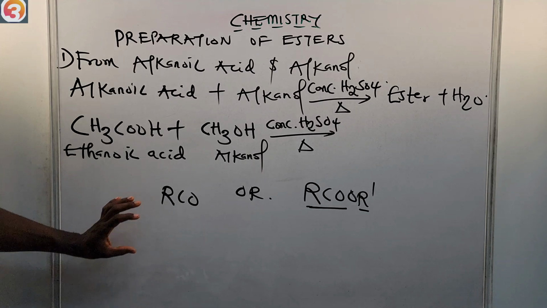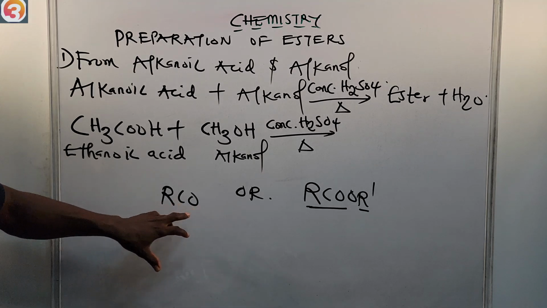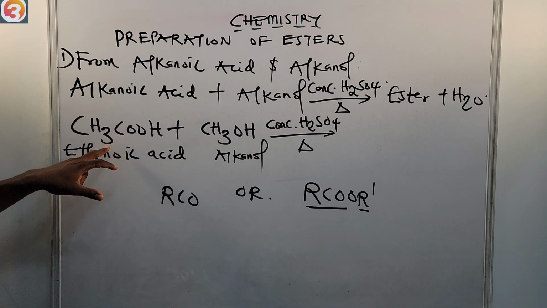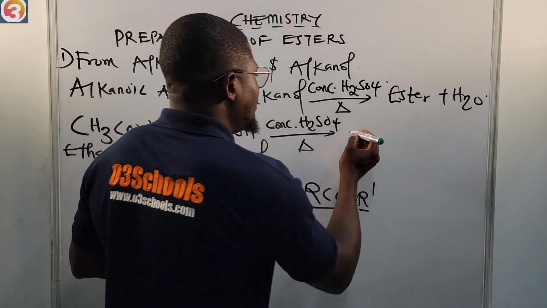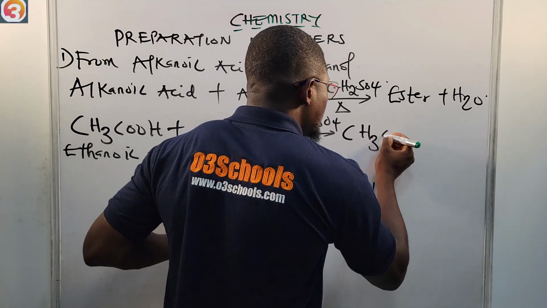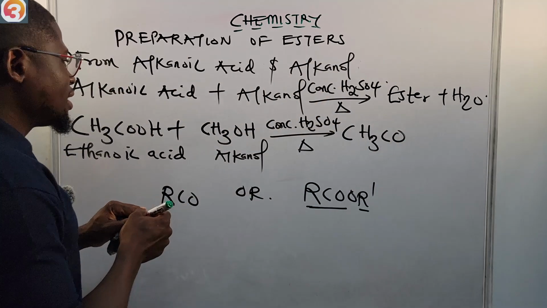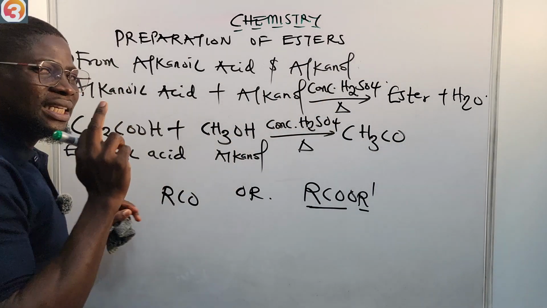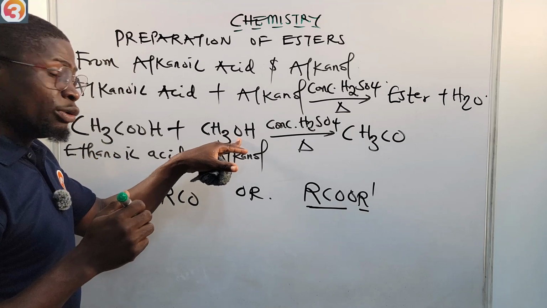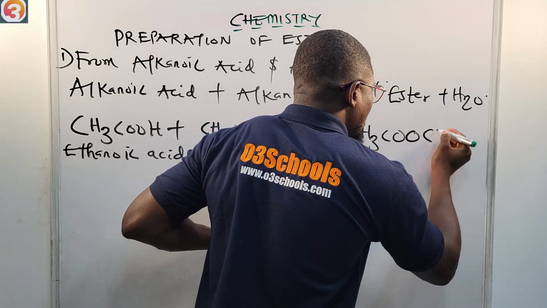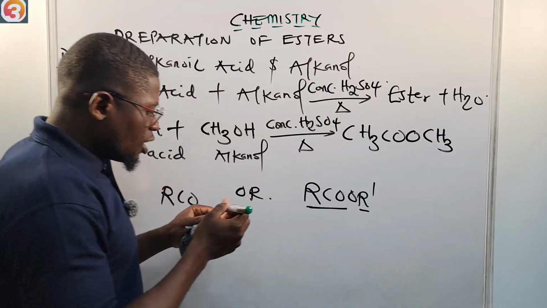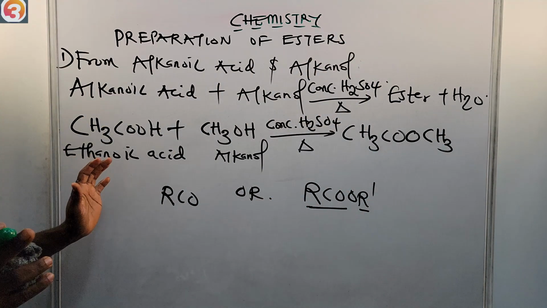So now, let us take the first part, RCO, from the alkanoic acid. So we're going to have our CH3CO. Now, let us take the OR from the alkanol. I'm going to take our O here and then our R. All right? So now, hope you are getting it very clearly.